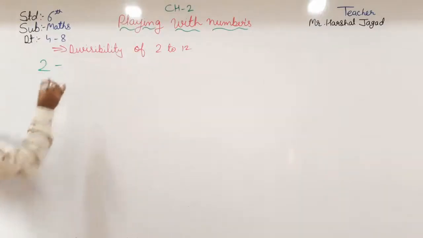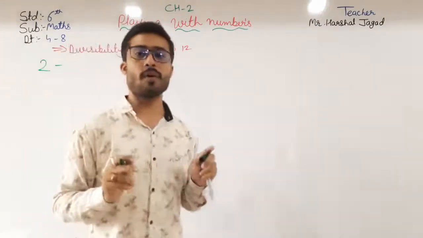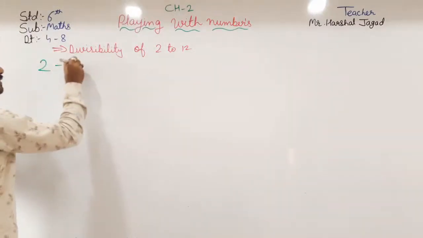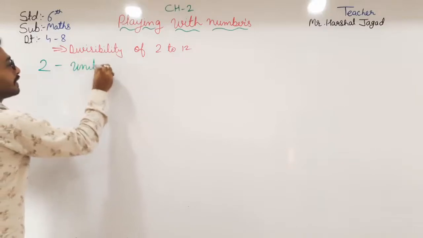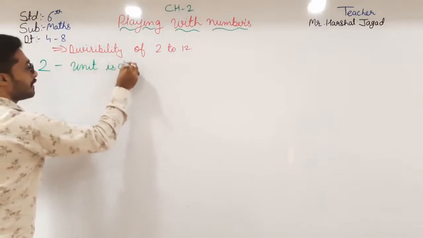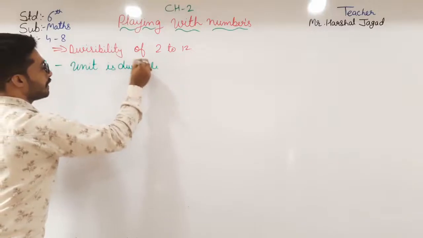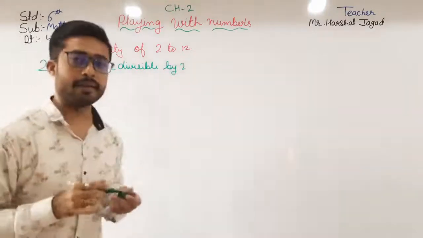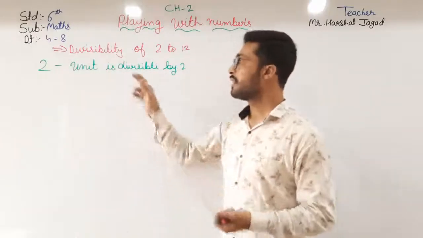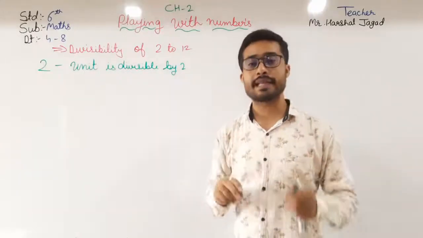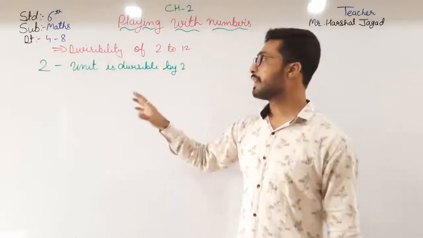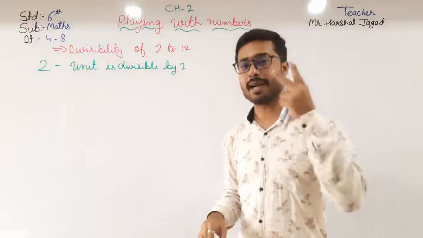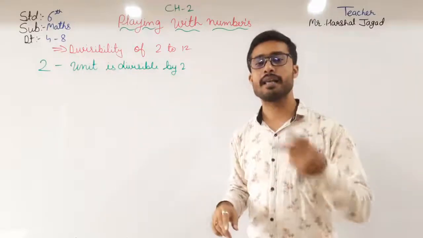We have to just see one thing, that is the unit place. If the unit place is divisible by 2, then that number is divisible by 2.